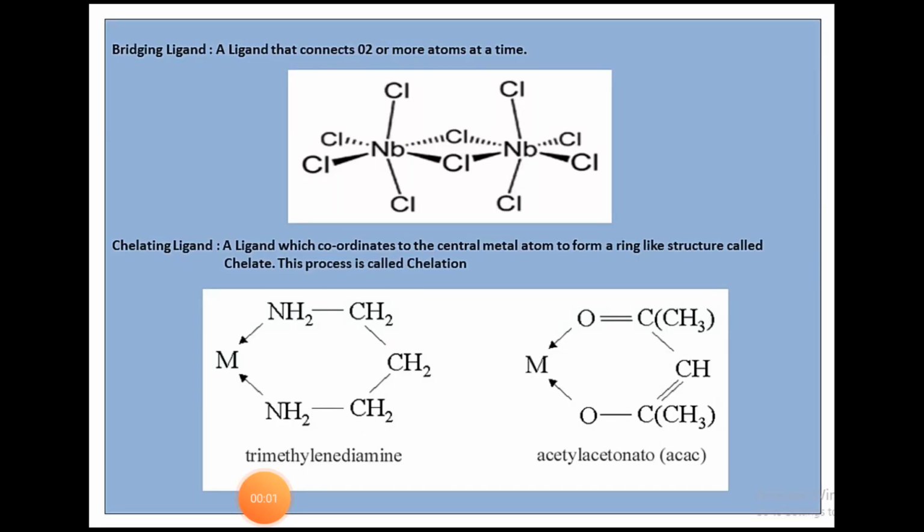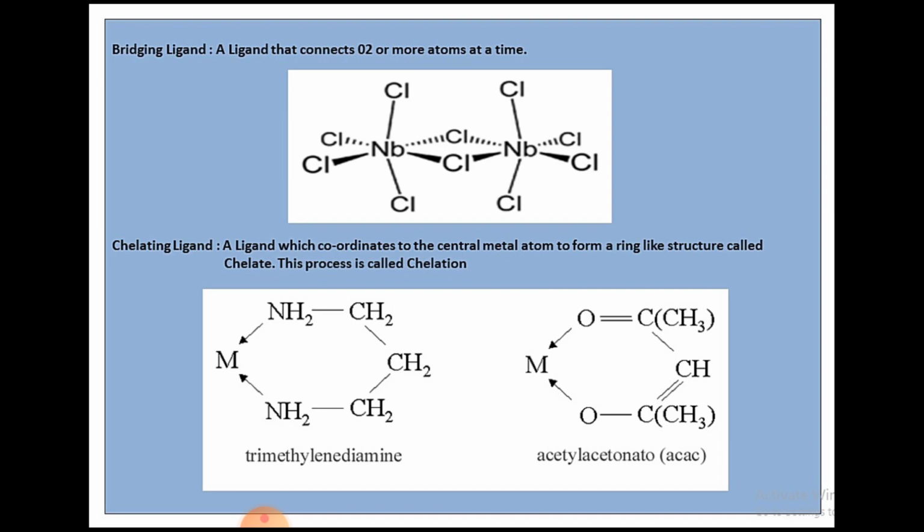Next, coming to the bridging ligand, a ligand that connects 2 or more atoms at a time. It forms a bridge-like structure between 2 atoms. Between 2 niobium atoms, Cl is acting as a bridge. Next, coming to the chelating ligand, a ligand which forms a coordination bond with the central metal atom and forms a ring-like structure. Here also the ligand donates electrons, but it forms a ring-like structure on donation.